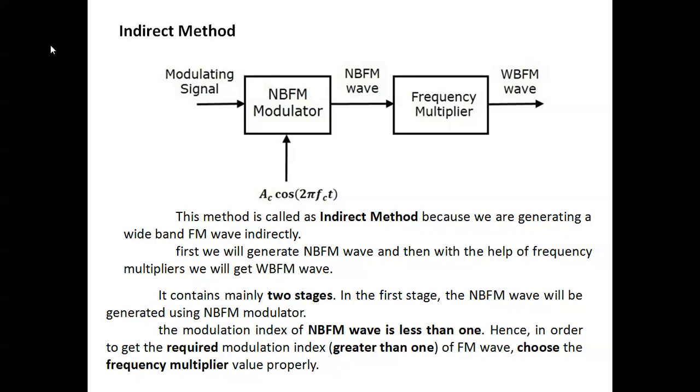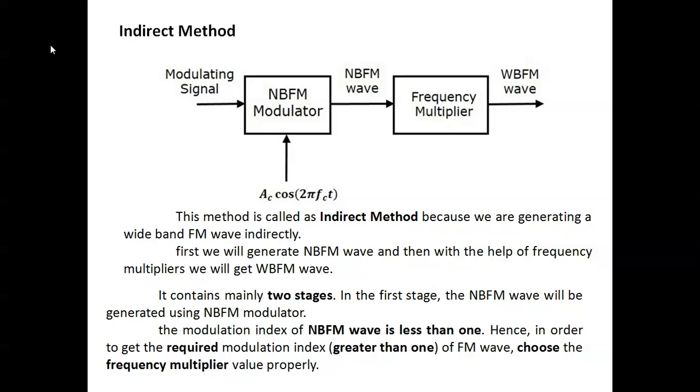We apply two inputs: one is the modulating message signal m of t, and the other is Ac cos 2 pi fc t, the carrier signal. If you apply these two input signals to the narrowband FM modulator, you get the narrowband FM waveform at the output.